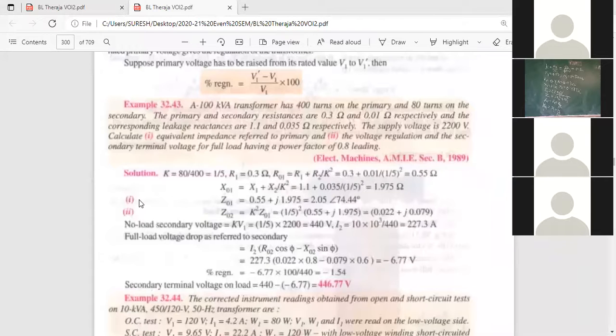Similarly, Z01 is equal to square root of R01 squared plus X01 squared.